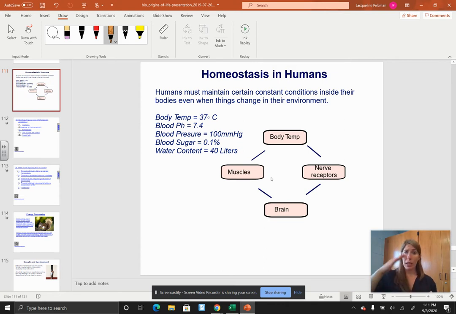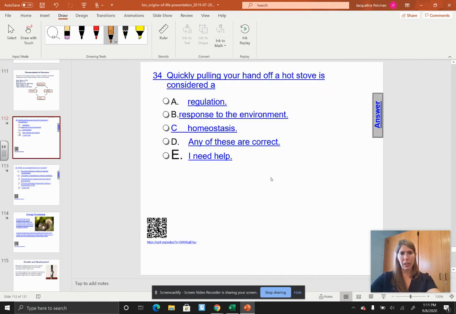When our body temperature goes up, we start sweating. We start sweating because the water on the surface of our skin is going to allow us to cool down. Blood pressure, blood sugar, etc. We'll talk a bit more about human homeostasis when we get into actual anatomy and physiology.